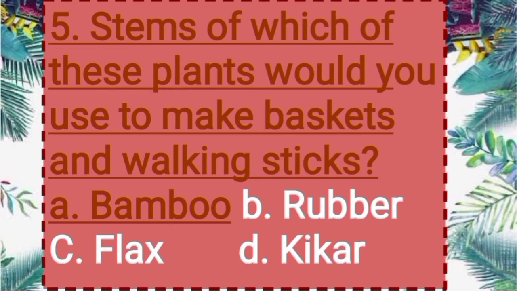First option, bamboo. Option B, rubber. Option C, flax. And option D, kikar.